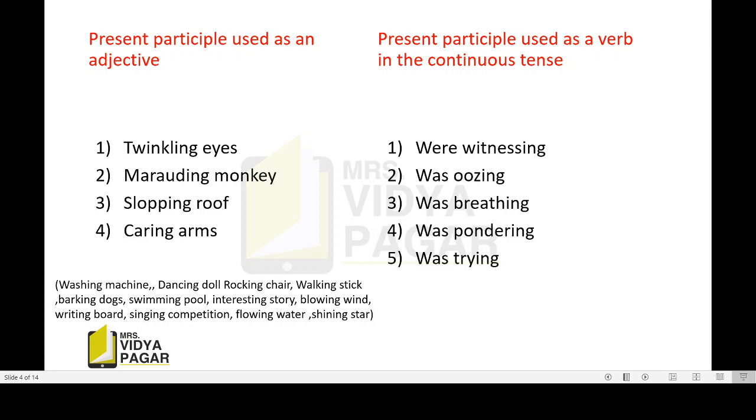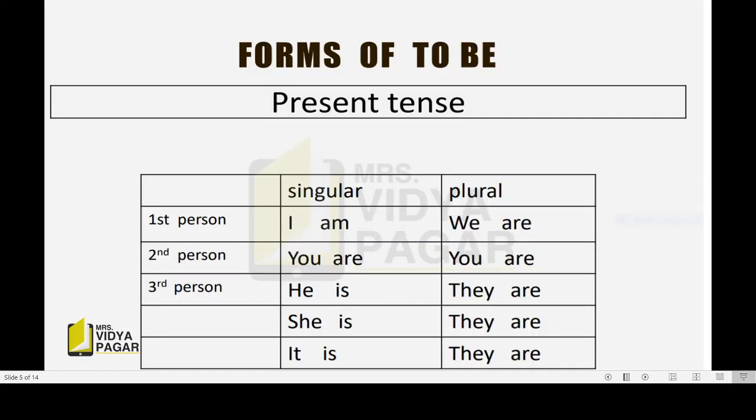Now students, before going towards the next activity, we will see the forms of to be. Now see, we have made three columns. First column is first person, second person, third person. Then second column is of singular forms and third column is of plural forms. See how we are going to see.